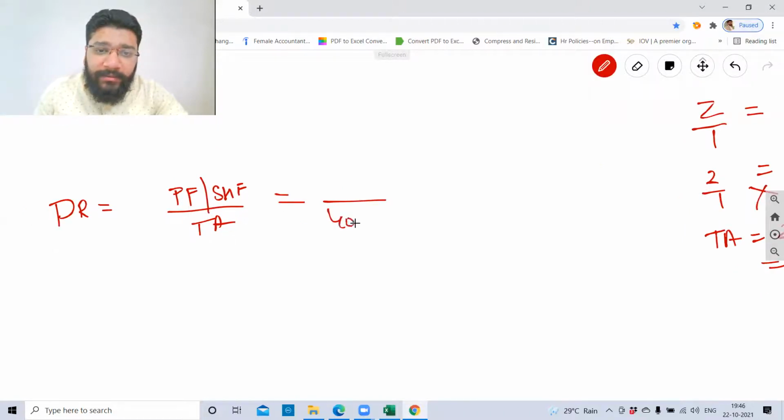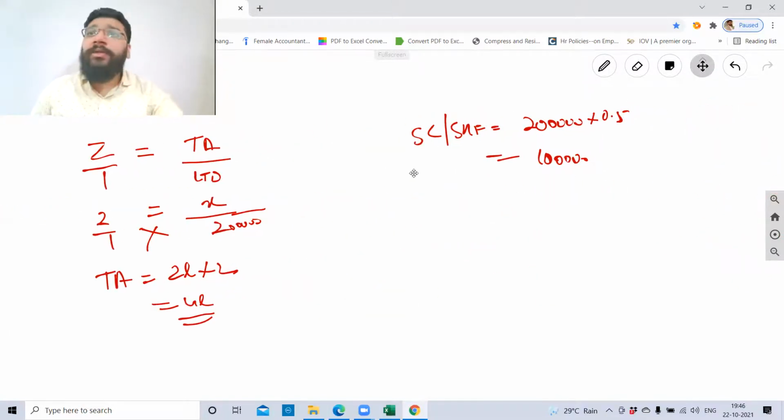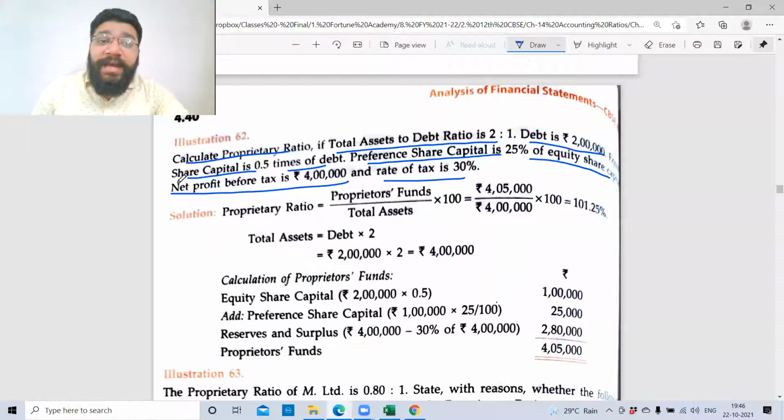Now I want the shareholders' funds. How do I calculate the shareholders' funds? Then what is this 1 lakh? Share capital is 0.5 times, more specifically equity. We want shareholders' funds. Shareholders' funds means equity plus preference plus reserves.